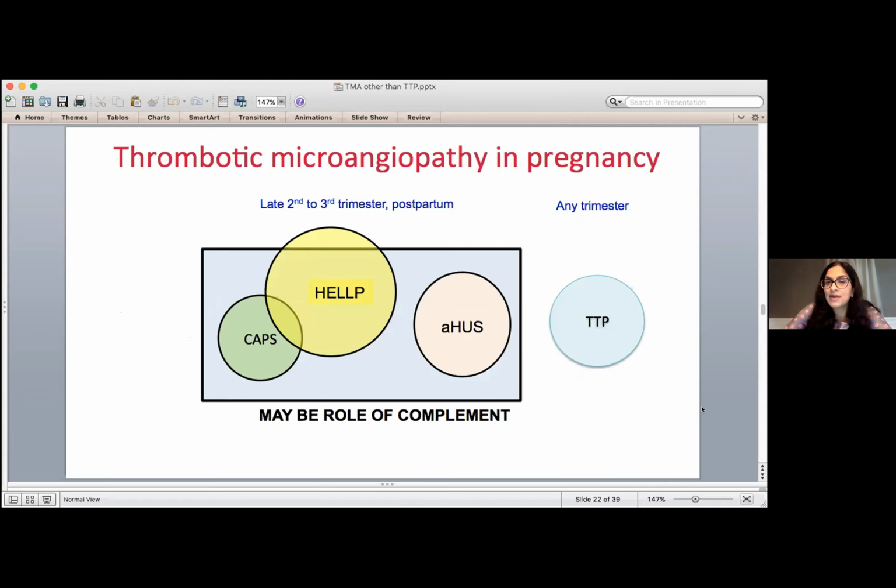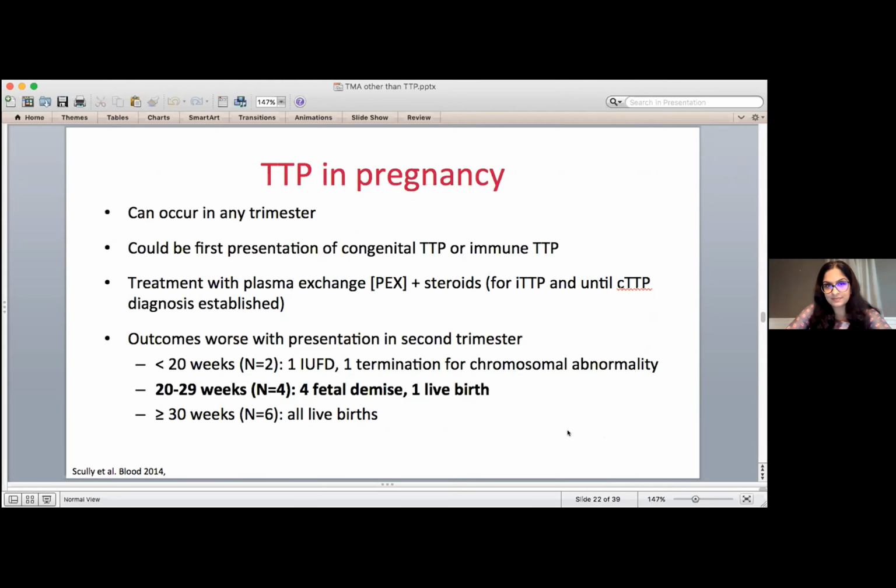One clue might be, when is it happening? Now, TTP can occur anytime during pregnancy, but some of these other conditions like atypical HUS or HELLP syndrome or CAPS or catastrophic APS tend to occur either late in the second trimester, the third trimester, or even after delivery. So that might be a sign that you're dealing with one of these other conditions. The size of these circles actually also indicates how common these conditions are. So HELLP syndrome is perhaps the most common of these.